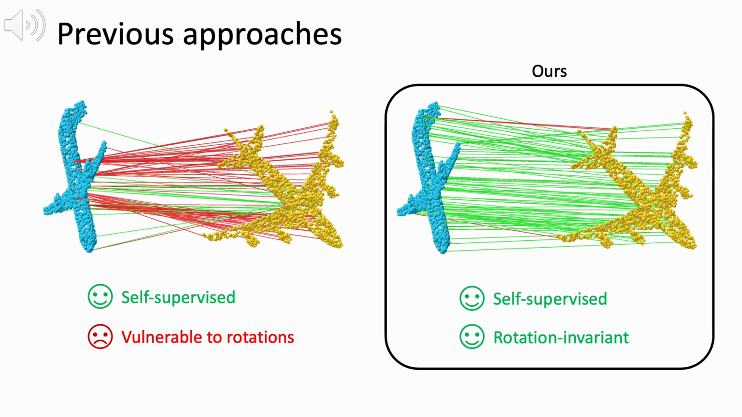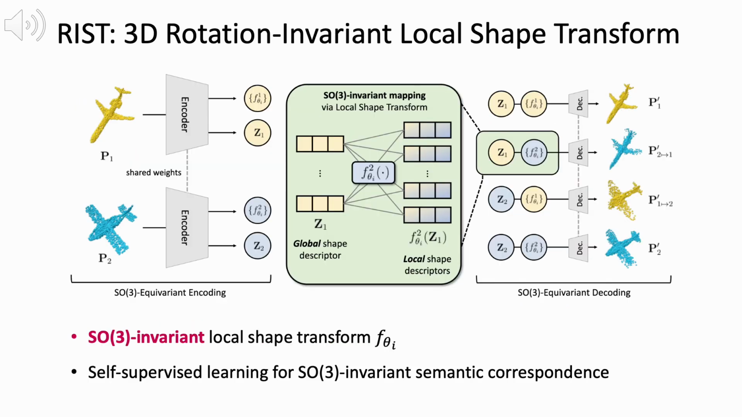In this work, we present a novel method for finding SO3 invariant semantic correspondence. We introduce RIST, 3D rotation invariant local shape transform. Using RIST, we construct a self-supervised learning framework for SO3 invariant semantic correspondence as shown in the figure. I'll explain the details of the SO3 equivariant encoding and decoding in the following slides.